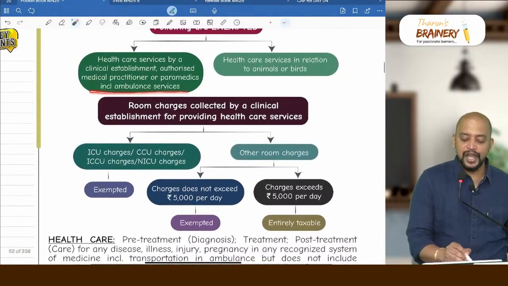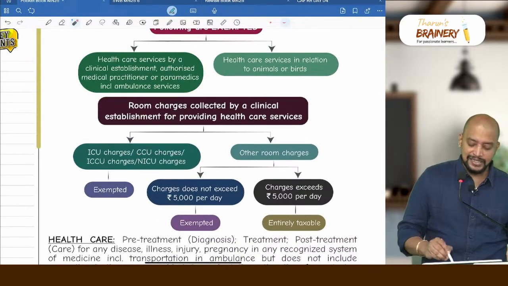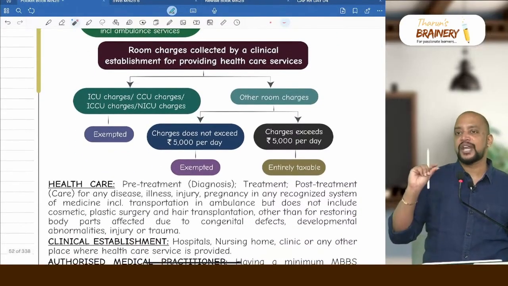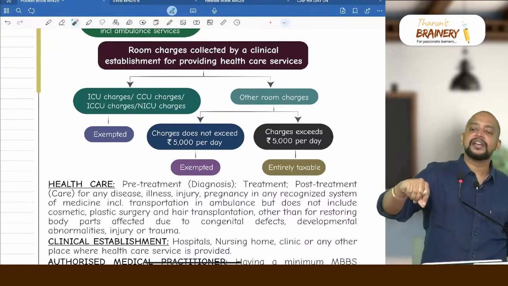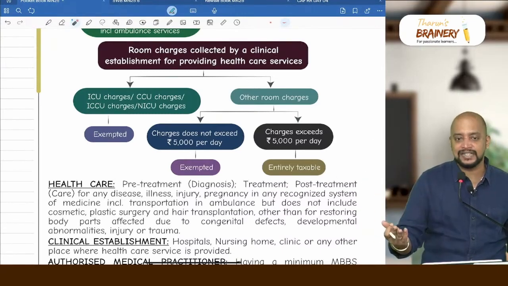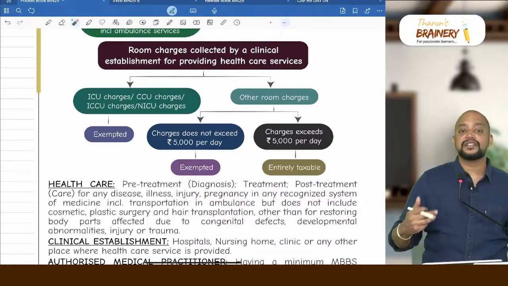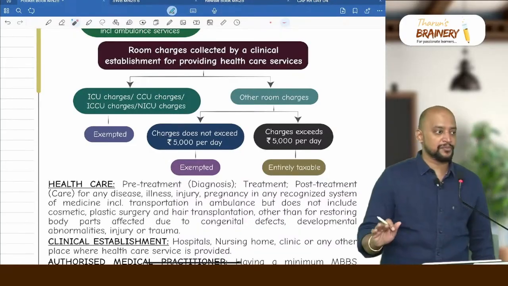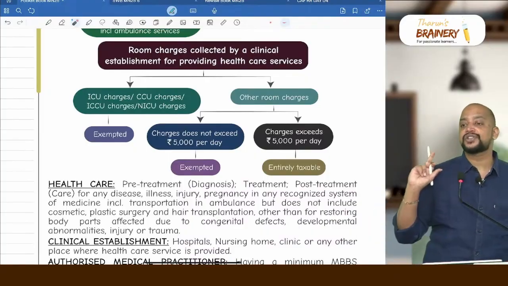Transportation in an ambulance may be as a part of healthcare service or given separately also. Whether the transportation of a patient in an ambulance is a part of healthcare service or separate, whatever it may be, even if the hospital is not providing any healthcare services and just provides the ambulance service, it is exempted. There are a lot of private ambulance operators who provide only ambulance services. That is also exempted. Till the time it is transportation of a patient, it is exempted.